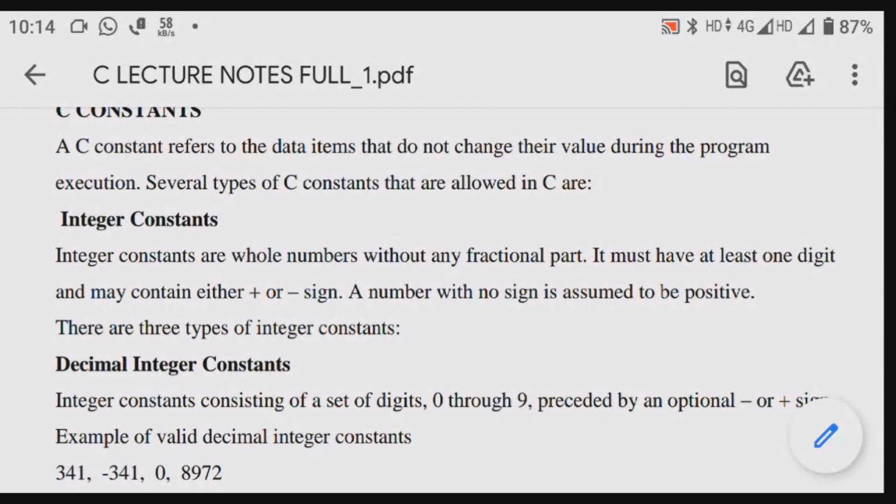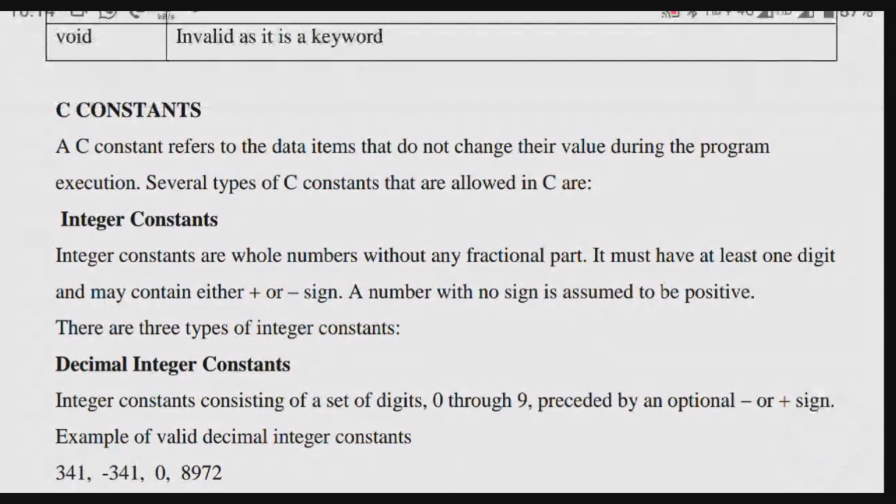A number with no sign is assumed to be positive. If I write 1 or 2 or 3, whatever number, without mentioning any sign, it will be treated as positive only.